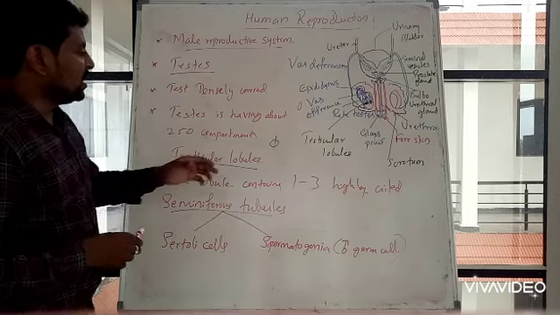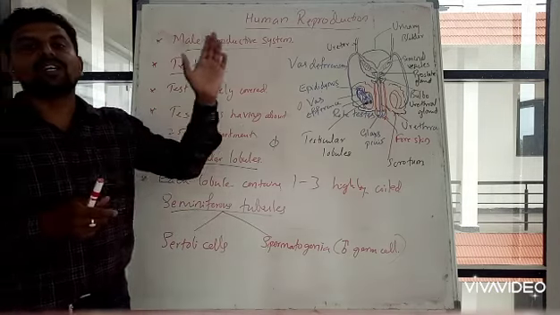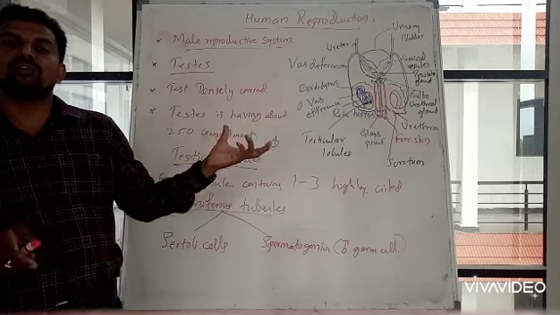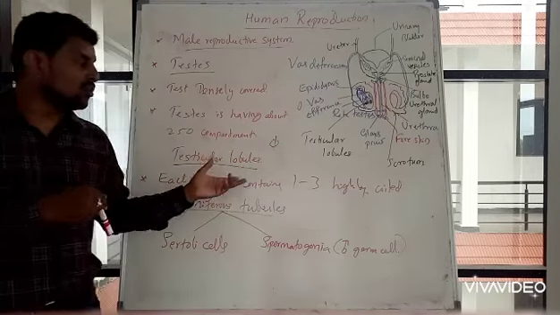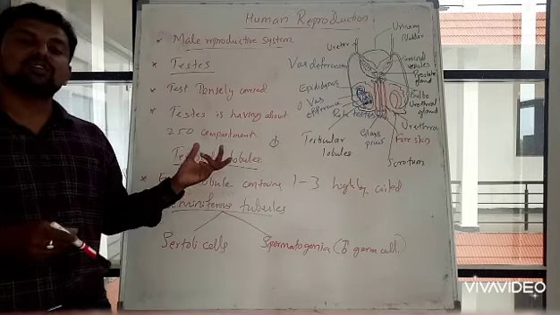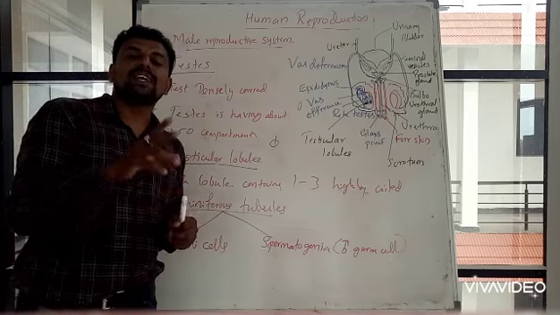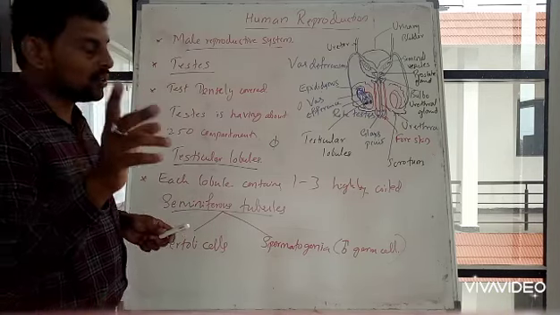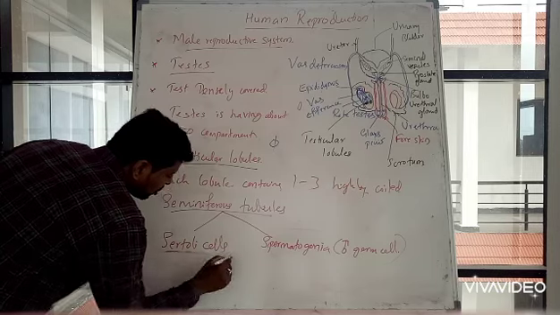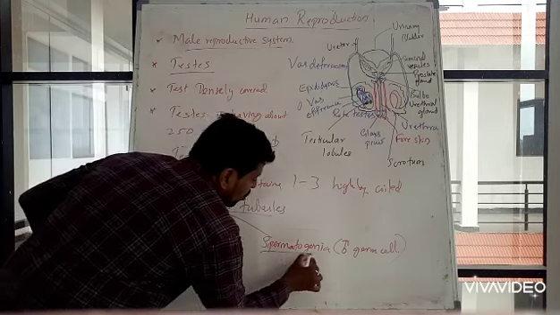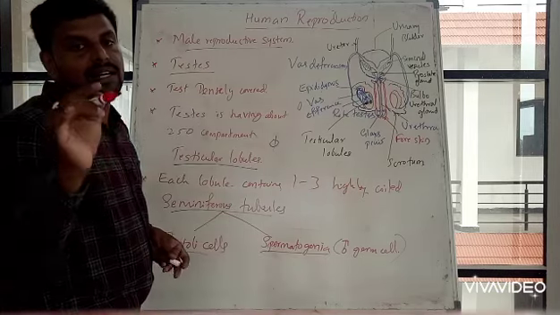So if you cut open the testis, you will find 250 testicular lobules. In each lobule, there are around 1 to 3 seminiferous tubules. Inside the tubules, there are two kinds of cells: Sertoli cells and spermatogonia or male germ cell.